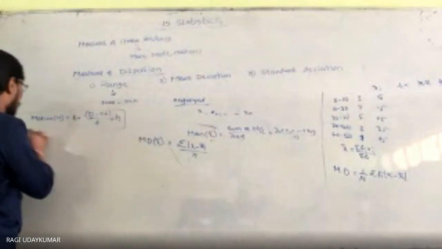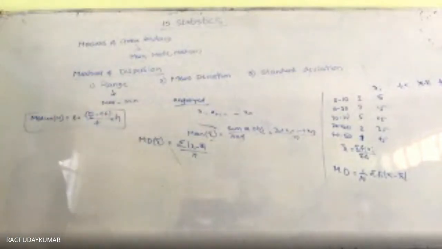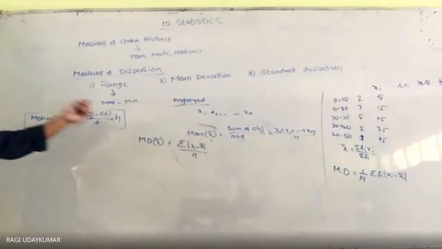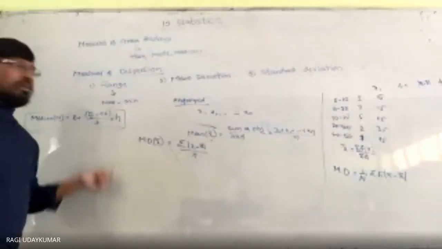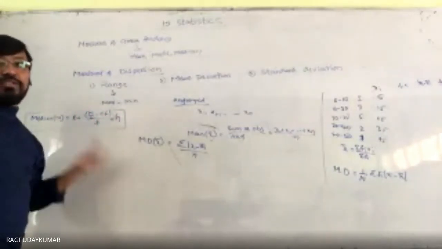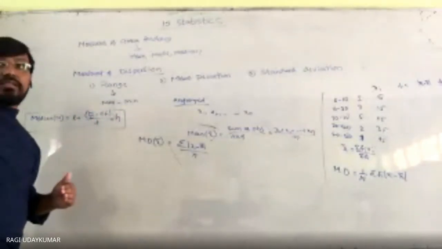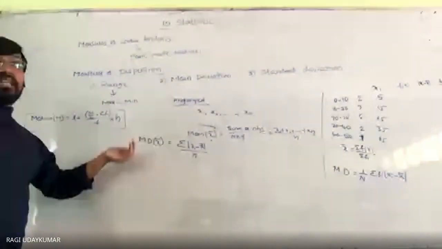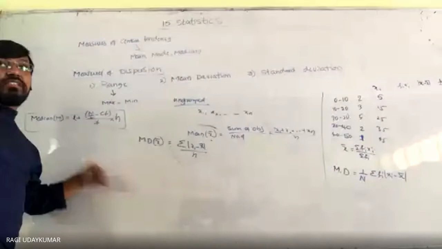By using this formula, CF is nothing but the cumulative frequency preceding the median class. First, you need to identify the median class. After identifying the median class, take the cumulative frequency preceding the median class into consideration.